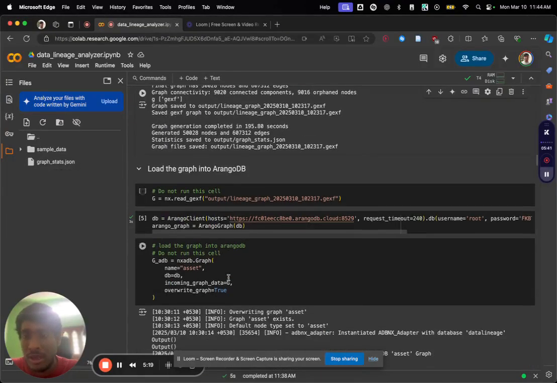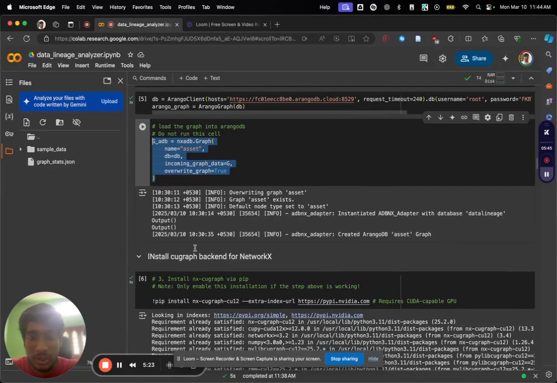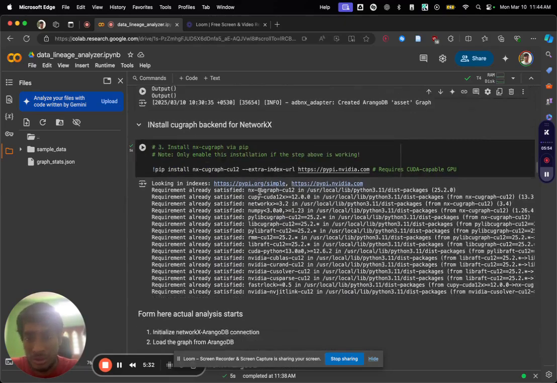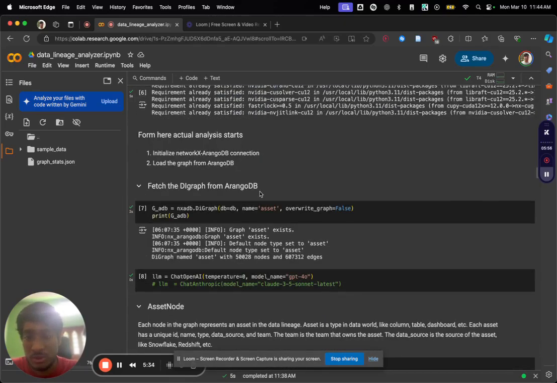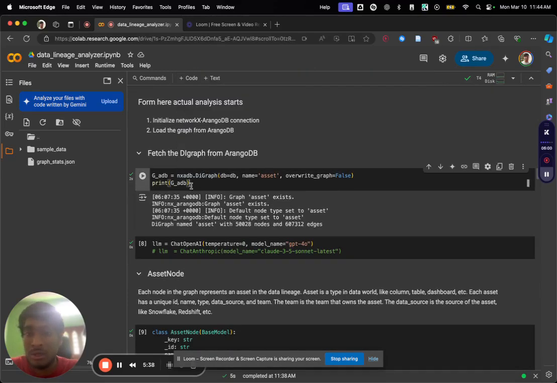After generating those, I uploaded them to ArangoDB. It's pretty simple. Thanks for making that simple, actually, I was not expecting that. After that, I create the graph and analyze the directed graph locally using the NetworkX ArangoDB adapter.